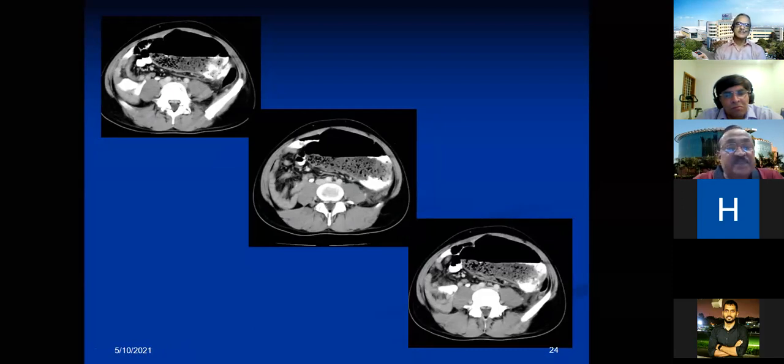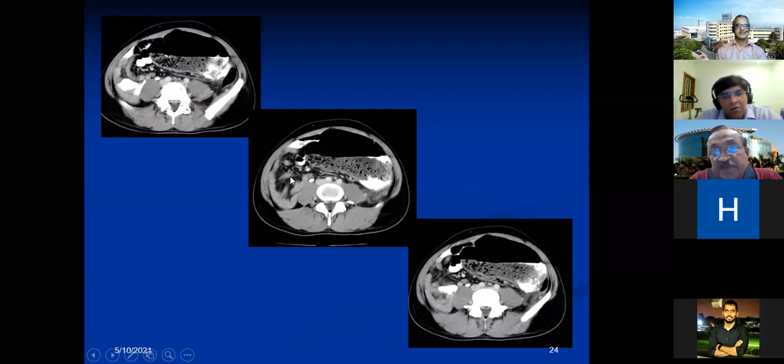Some obstruction in the sigmoid region, sir, probably. Okay. It is a little difficult because we don't have many images, but if you see carefully, at the end of this picture here, what is this looking like, this area, like fan-shaped things coming here? It looks like a mass, sir. Probably ileocecal region tuberculosis is looking like that.